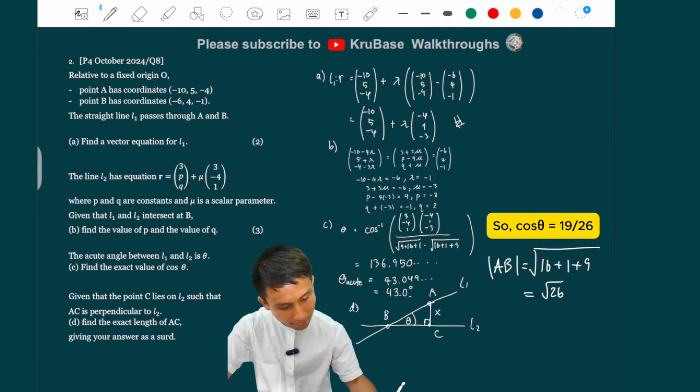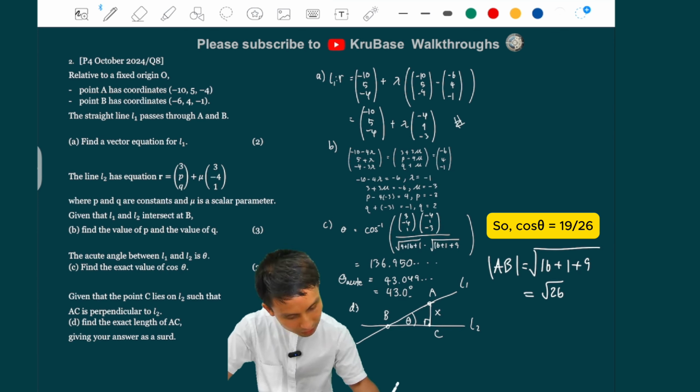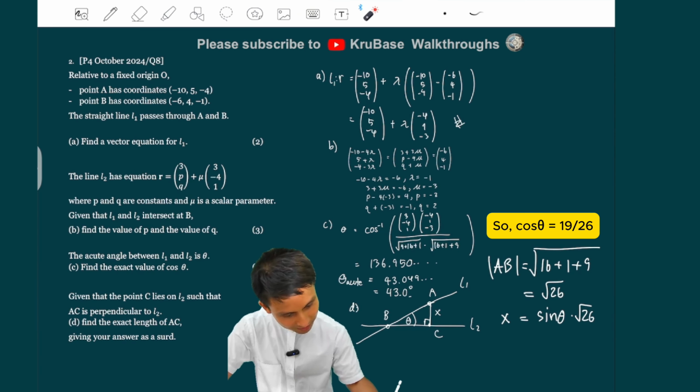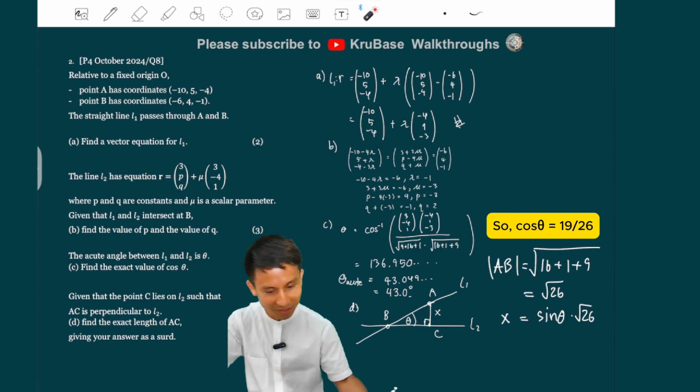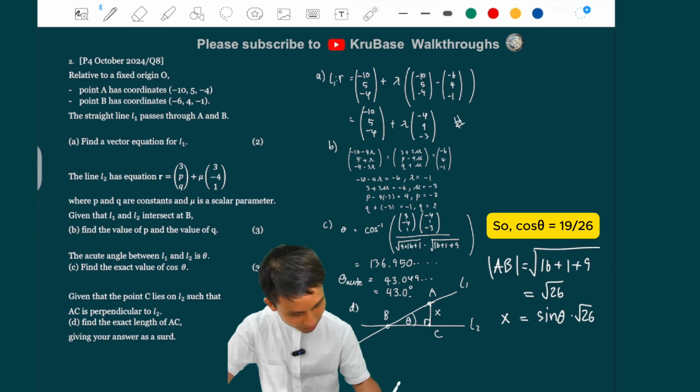Yep. Okay. And then here we have X equals sine theta times root 26, because X over root 26 is sine theta. It's this theta here, opposite over hypotenuse, just to make it more relatable to you guys.